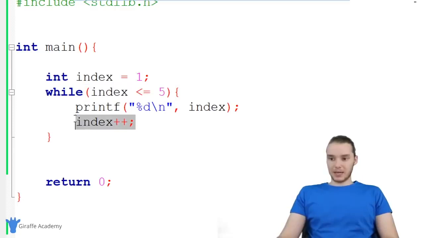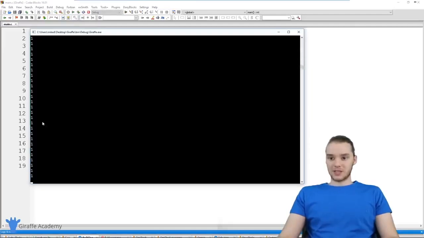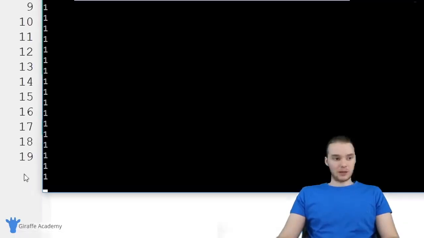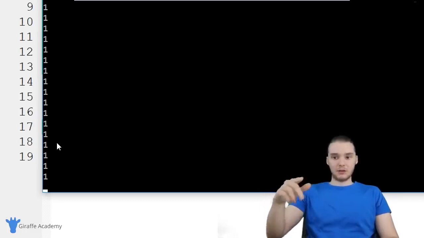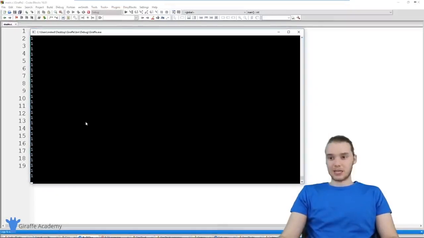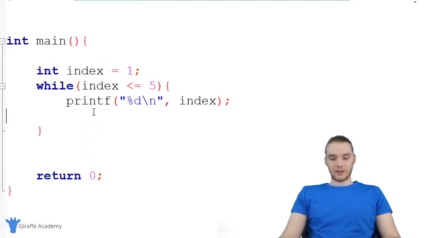If I stopped incrementing this, if I just got rid of index plus plus, now when I run my program, you'll see that it's just continually printing out ones. I mean, look at all these ones that are getting printed out. You can see the text editor is kind of going crazy. This program keeps executing through that loop, and it's still going right now. This would keep going forever if I let it, keep going infinitely, hence the name. So I'm just going to terminate this.